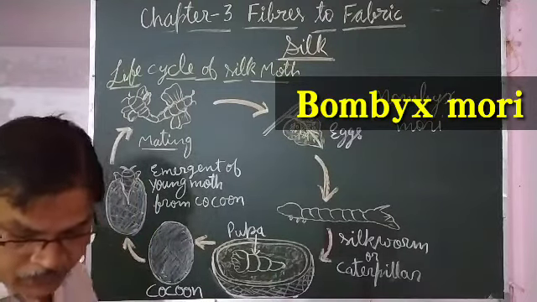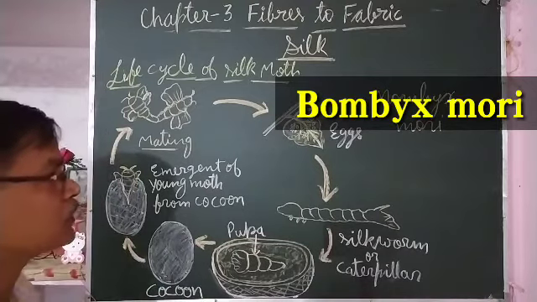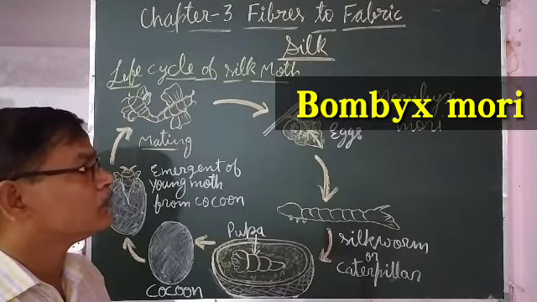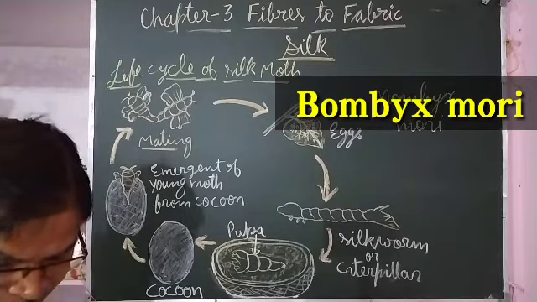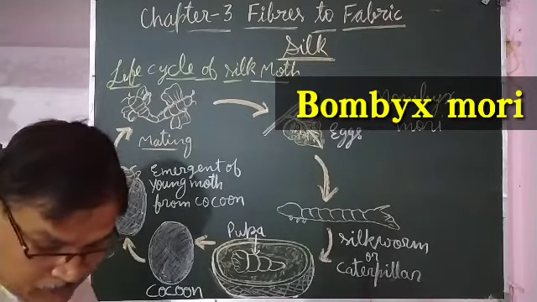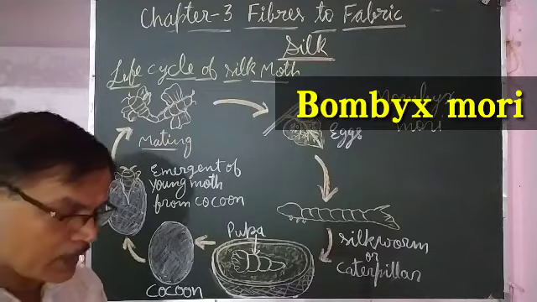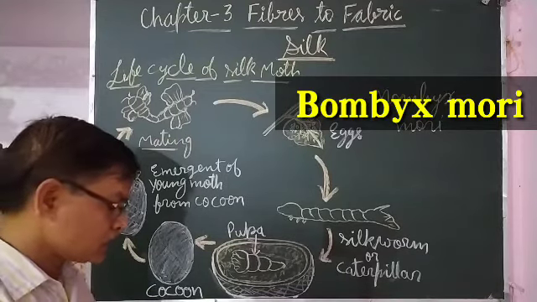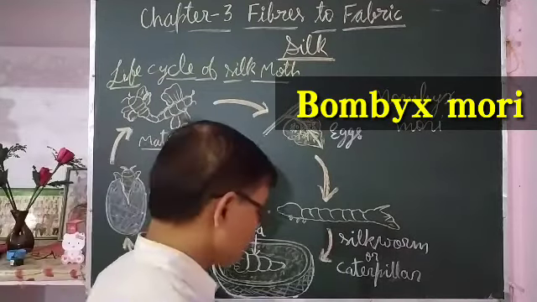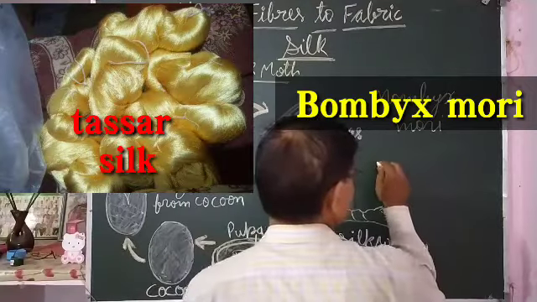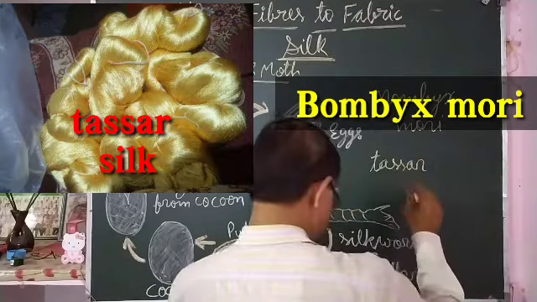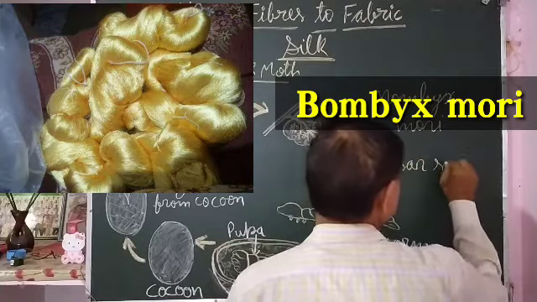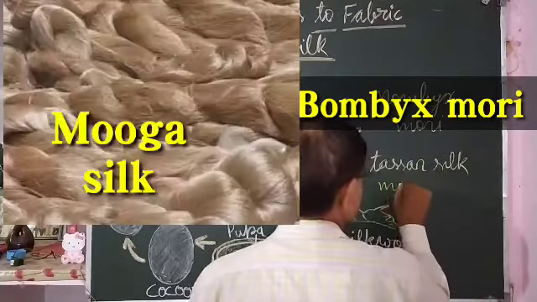Although a variety of silks are produced and they have different textures, some are coarse, some are soft, some are shiny. On the basis of this, there are varieties of silk such as Tasar silk, Muga silk. These are the types of silk: Tasar silk, Muga silk,